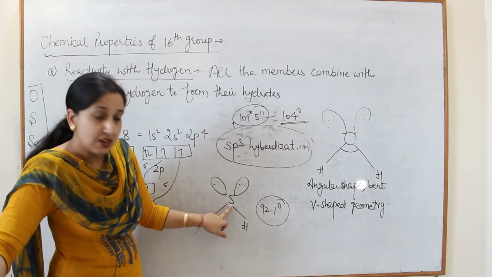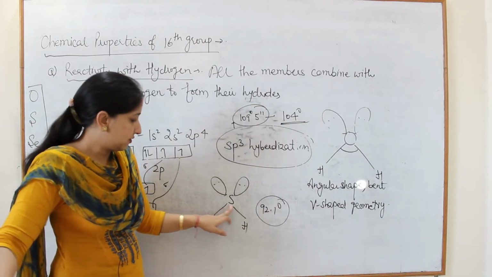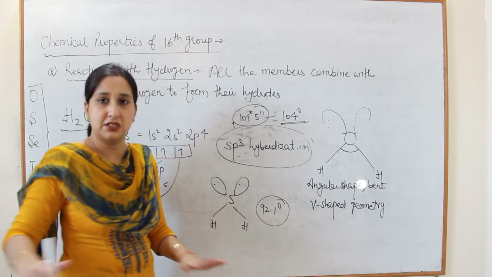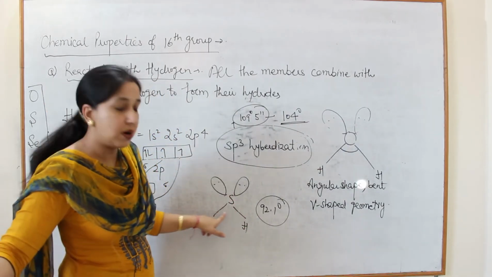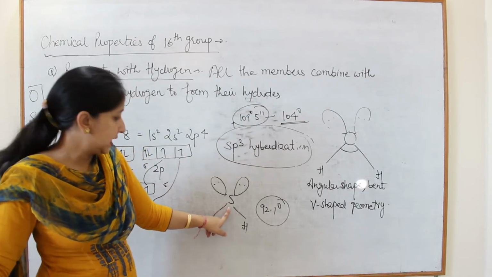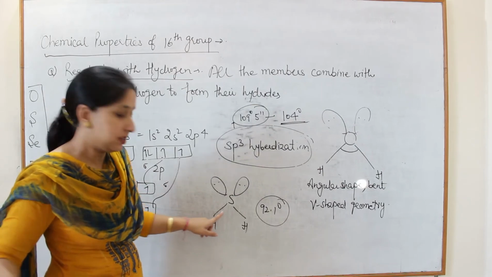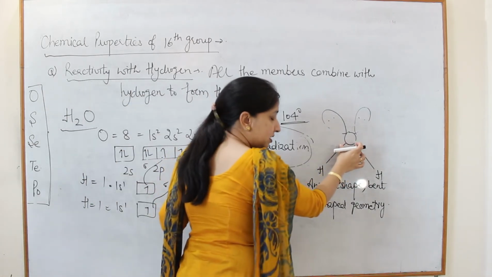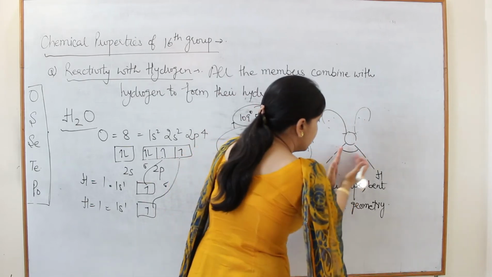So because of the increase in the size of sulfur, this bond pair shifts away from the sulfur. This bond pair moves away from the central metal atom and repel. Means this bond pair, if it is nearer to oxygen, they will move away.